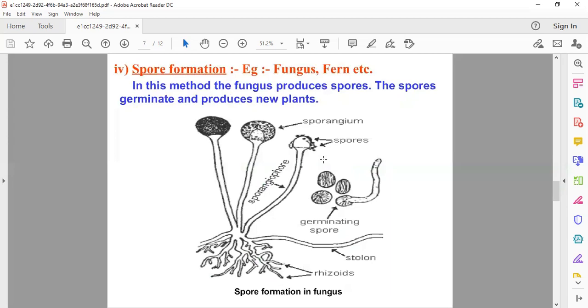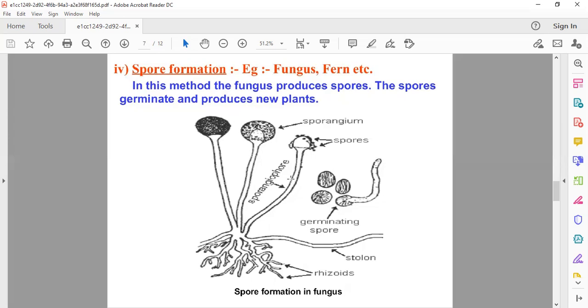Spore formation is seen in the case of fungus, ferns, etc. The fungi on bread mold grow from spores which are present in the air. The spores germinate and produce new plants. Children, here we can see in the diagram how the spores germinate and produce new plants.